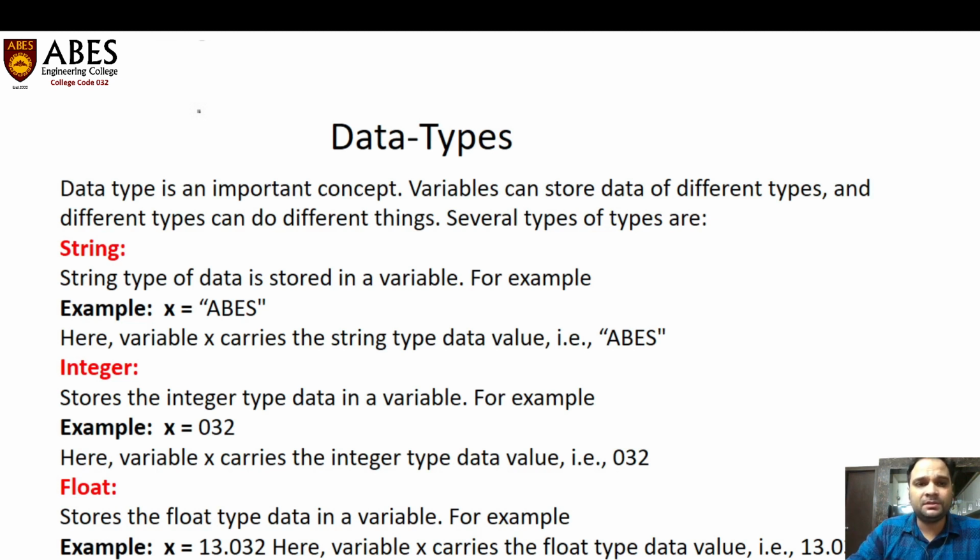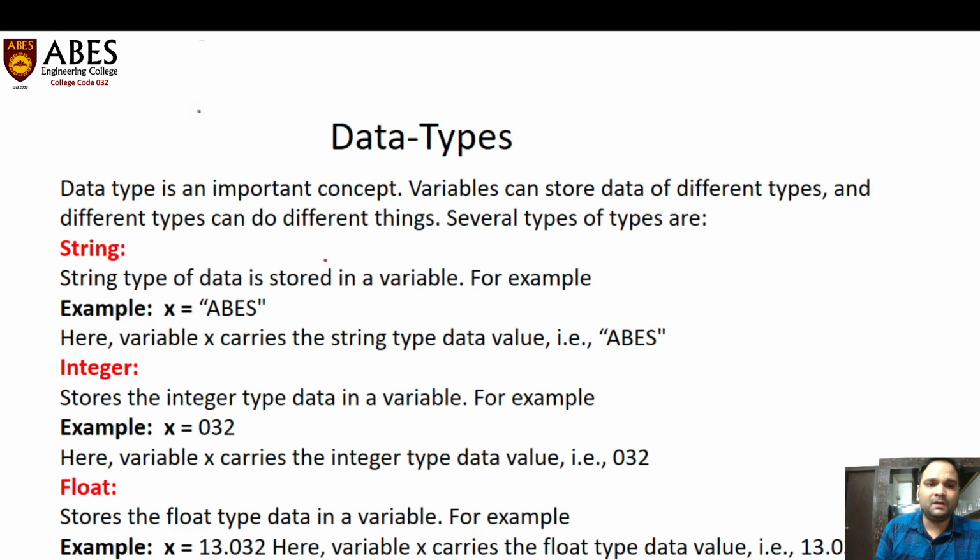Data types is an important concept in any programming language. What type of data we are going to store inside the memory is very important, and we have to take care of that. We can store the variables in different data types. Some data types are shown in the slide.